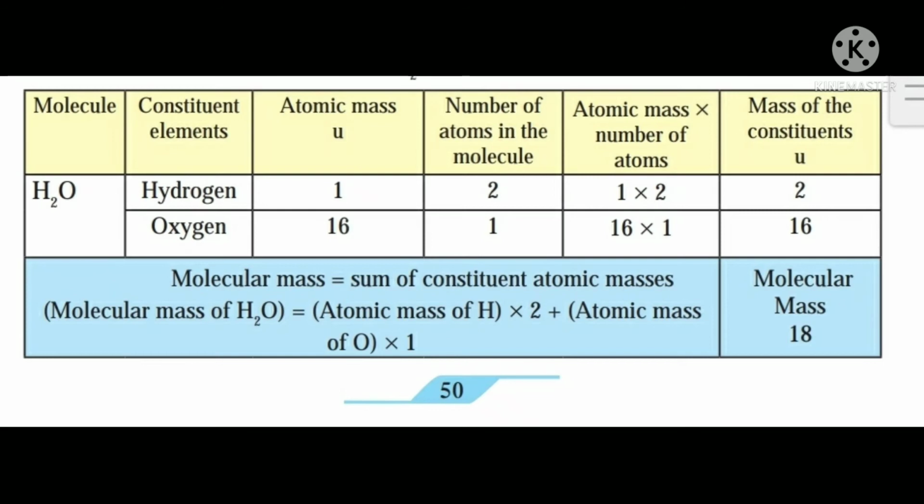Like atomic mass, molecular mass is also expressed in the unit Dalton. How to deduce the molecular mass of H2O? See the chart. H2O is the molecule, constituent elements hydrogen and oxygen. Atomic mass in Dalton is 1 and 16. Number of atoms in the molecule: hydrogen has 2 atoms, oxygen has 1 atom. Atomic mass into number of atoms is 1 into 2 and 16 into 1. Mass of the constituents 2 and 16. So, after calculation, molecular mass is 18.